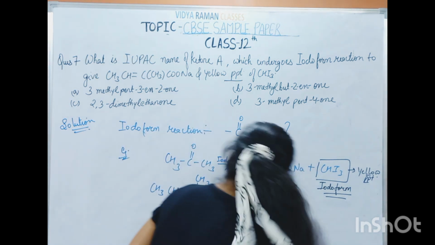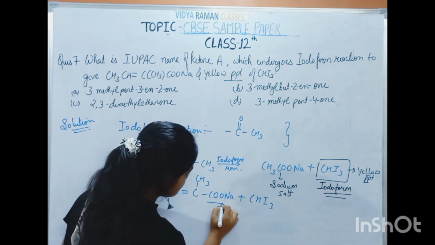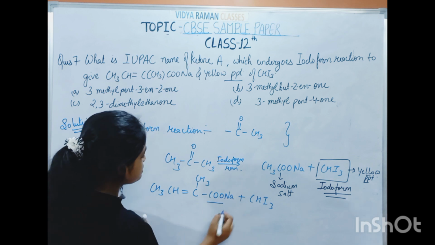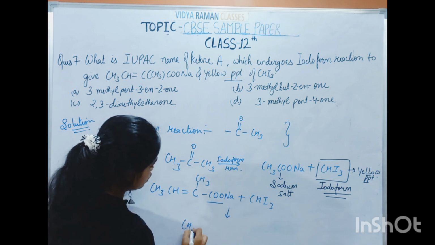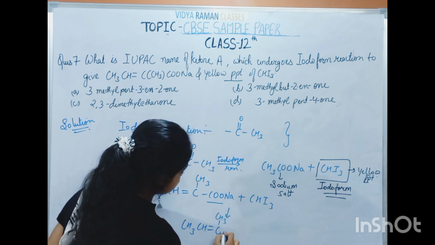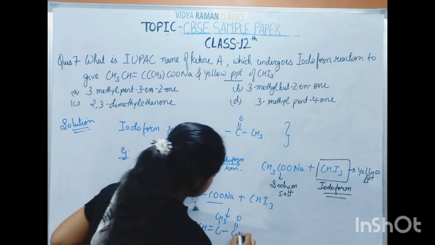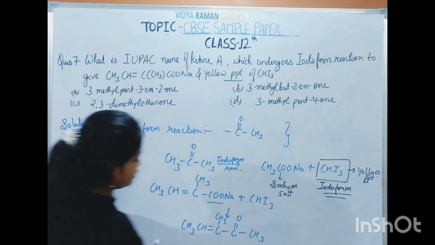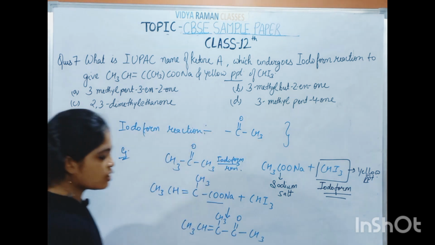It means the ketone is present and this carbon is combined with CHI3. So the molecule formed is CH3CH=C(CH3)C(=O)CH3. Now, what is the IUPAC name?